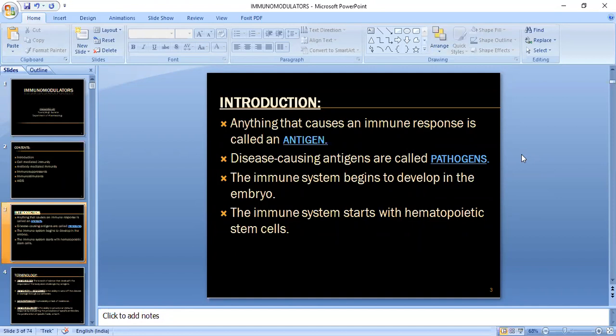The immune system begins to develop in the embryo, as we discussed initially. Whenever the child is in the fetus stage, that is when it starts developing immunity.